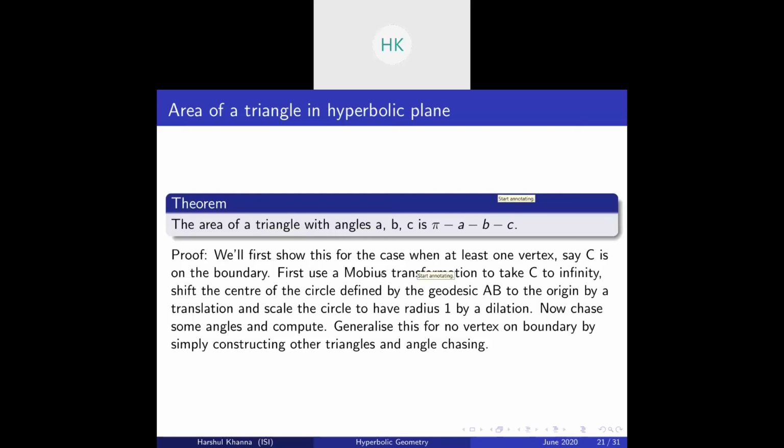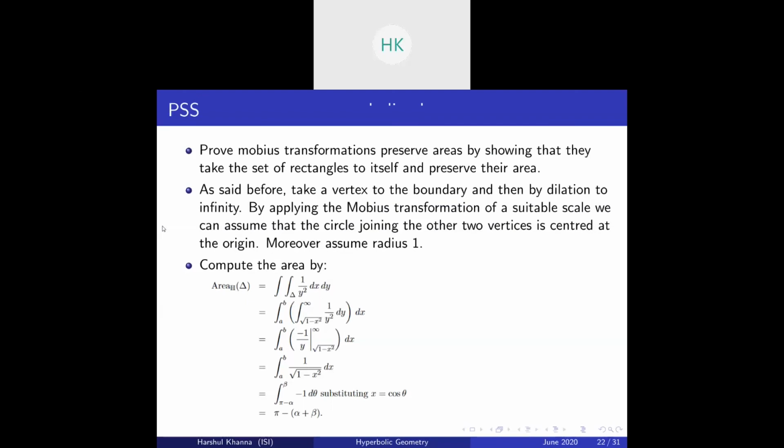We will show this for the case when at least one vertex. Okay, let's outline a proof of this. First of all, we want to prove that Mobius transformations preserve area. How do we define the angles in hyperbolic geometry? We define the angles in hyperbolic geometry just the same as in Euclidean space.